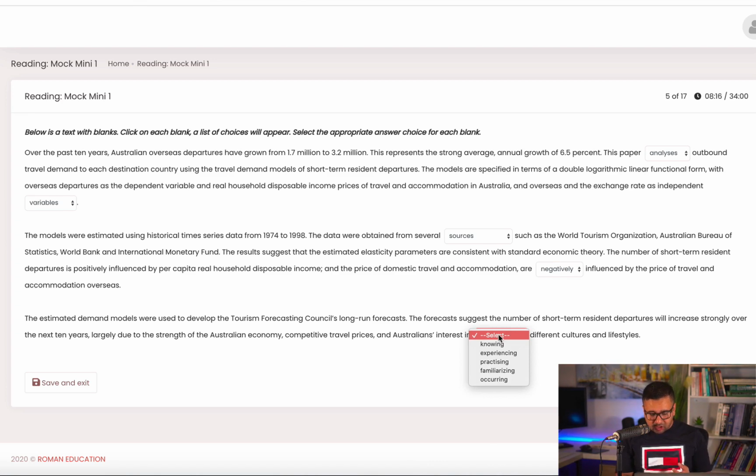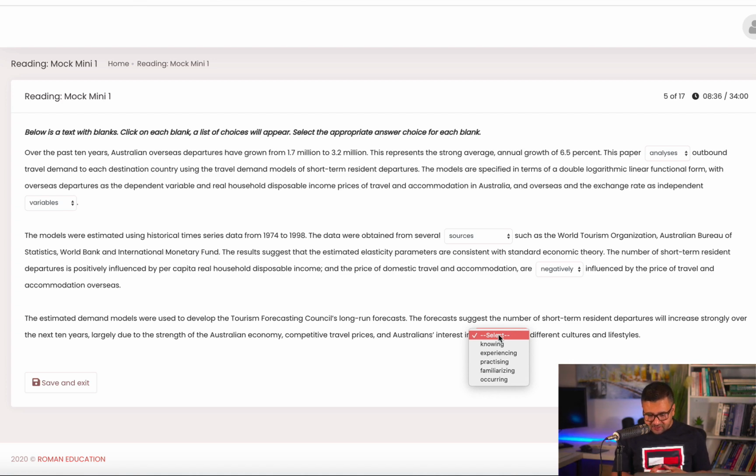It could be knowing, it could be experiencing, it could be practicing, it could be familiarizing, it could not be occurring. So I think this is a little bit different one and a difficult one. I want to know whether they just wanted to know about it or they wanted to experience it. Because practicing and familiarizing are two that I can eliminate because of the context here.